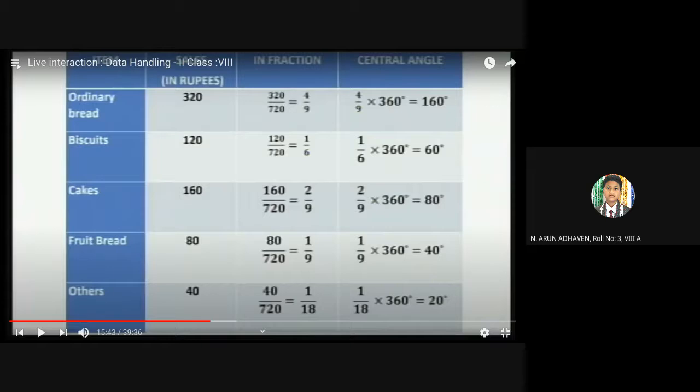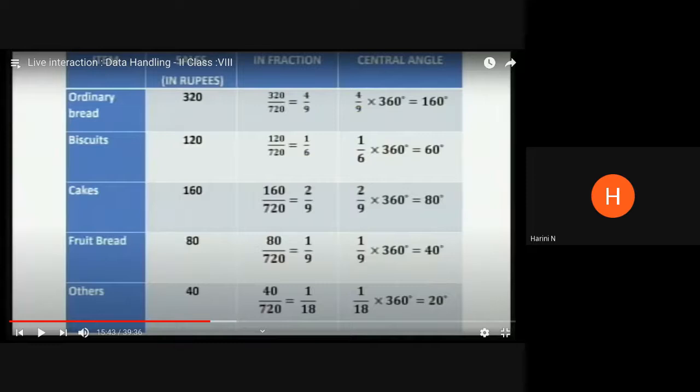Ma'am, here in the table you have given it, but when we see the angles, it is exactly divided by 2. 320 gives 160, 120 gives 60, like that it is there, ma'am. Is that the same for all the cases?